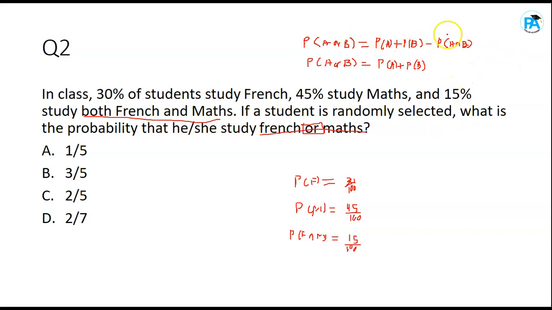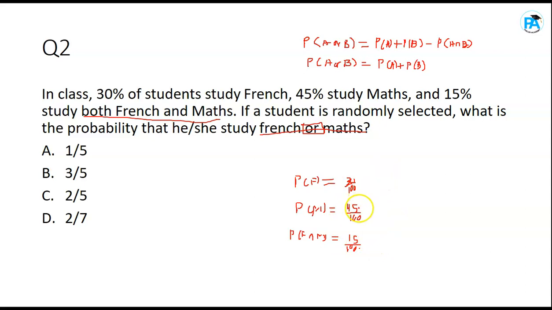The first formula is called the general addition rule, and the second one is called the specific rule. Okay, it is only used when there is no intersection, when there is no joint like this one. So for this, since they are non-exclusive, we are going to use this. So probability of French plus probability of maths minus probability of French intersection maths. That's what you do.